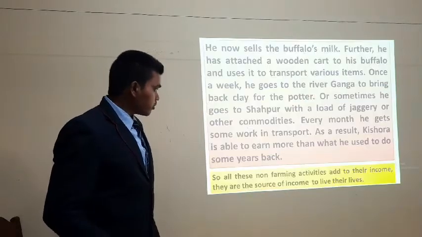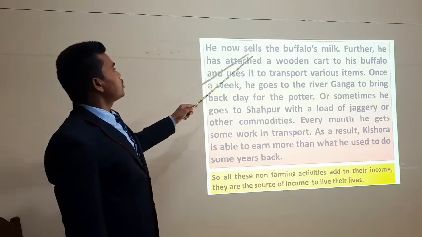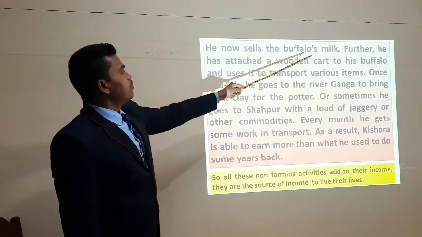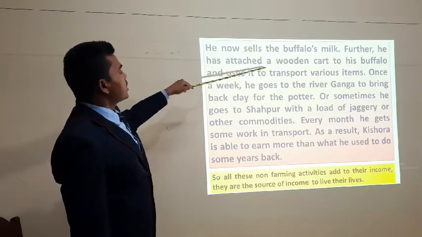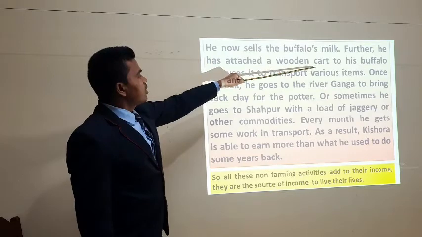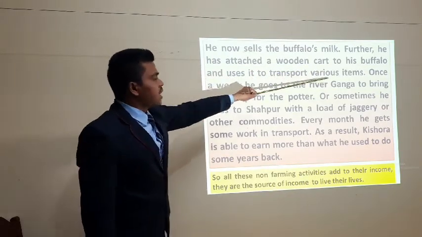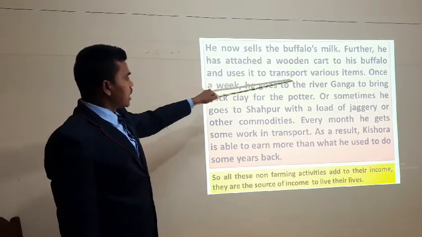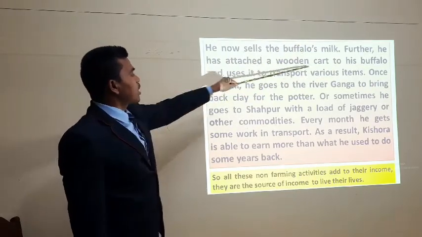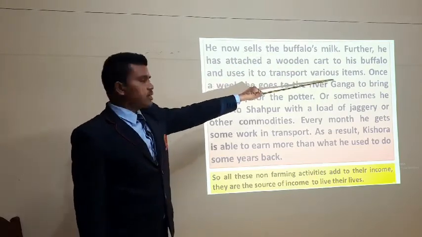See, this is the last slide. So he now sells the buffalo's milk. Further, he has attached a wooden cart to his buffalo and uses it to transport various items. He sells milk. At the same time, he has attached a what? Wooden cart. For what? To transport various items, right?